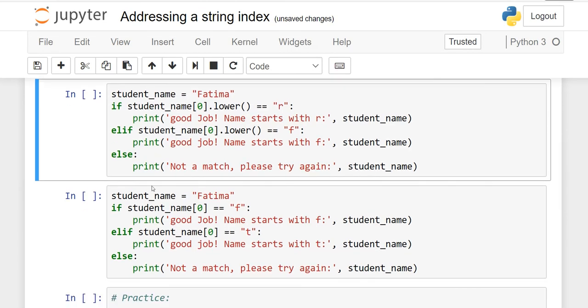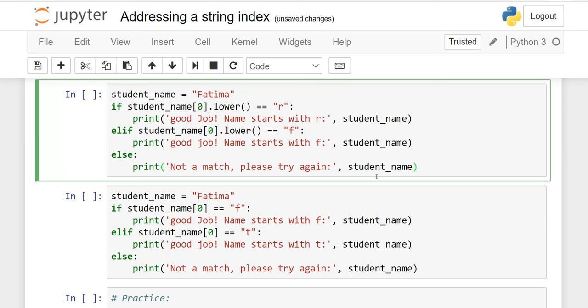Now here I have set another example, because this kind of example we will use in our programming: if, elif and else. So student name is Fatma. If student_name, and then I say at the first character is R. If it is R, then print this. If it is F, print this. If it is else, then you have to print this.